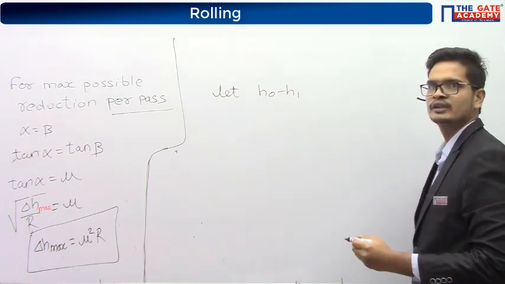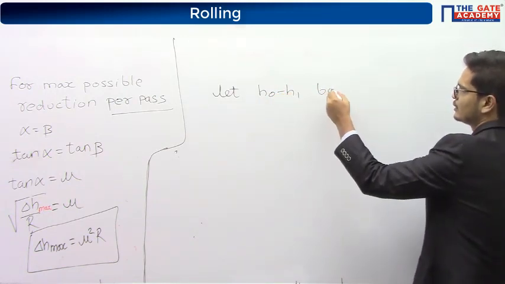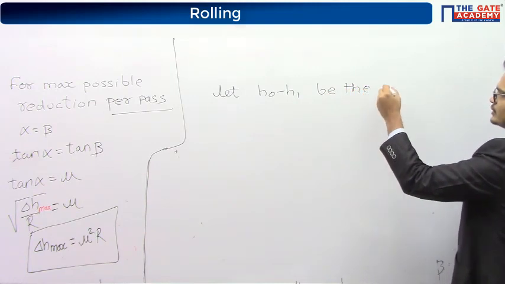Let H0 minus H1 be the reduction in thickness that is needed.